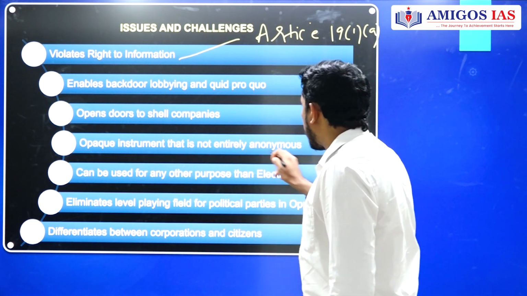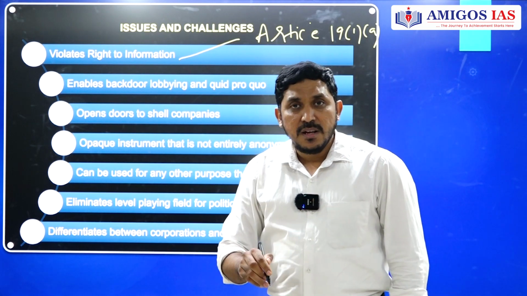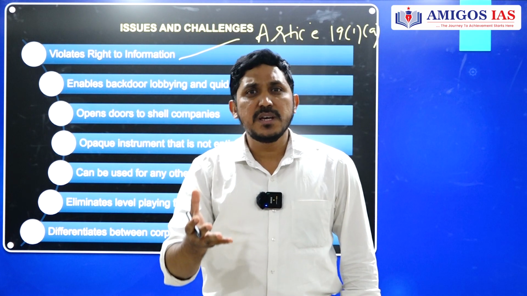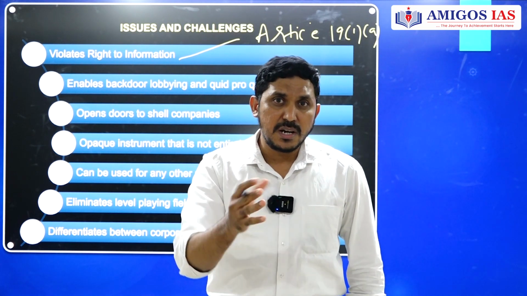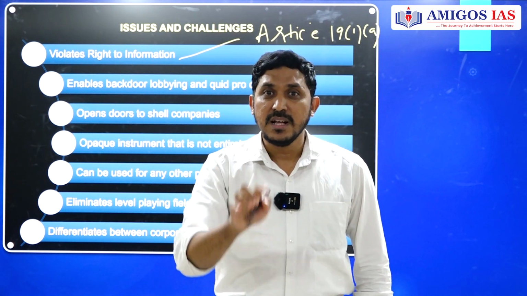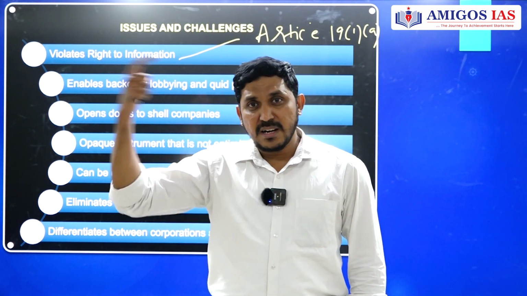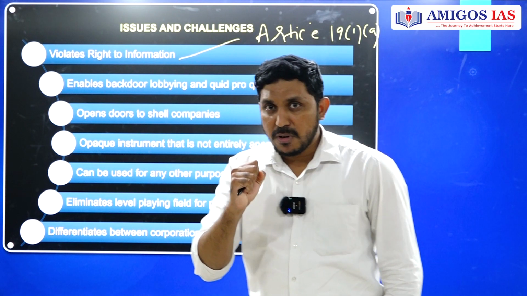Opaque instrument that is not entirely anonymous. Why? It is anonymous for us, but the government, which actually has the SBI, they will know who is donating how much money to which political party. Selectively, they are getting the information. They may use the information to target the other companies. Also, very important point here.